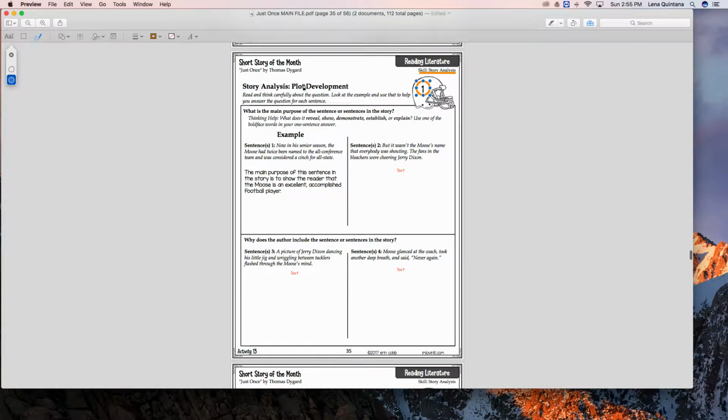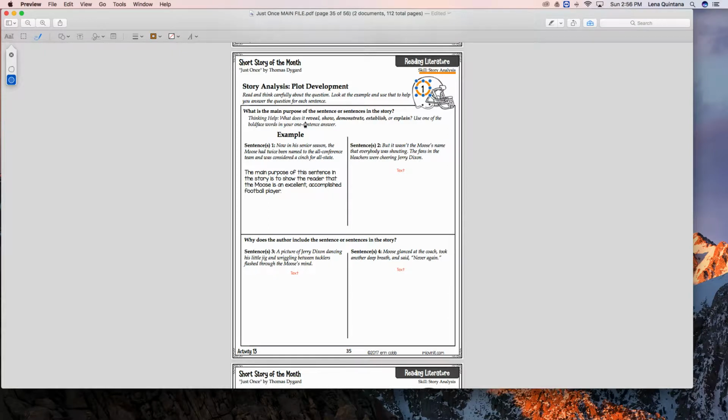Okay, so we are analyzing the plot, the way that the plot develops in the story. You are going to read and think carefully about the question. Look at the example and use that to help you answer the question for each sentence. So what is the main purpose of the sentence or sentences in the story?